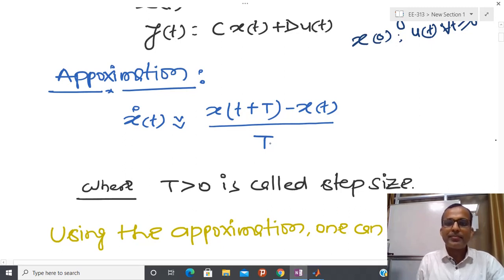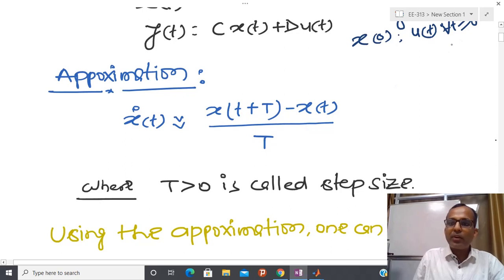If the step size is not very small, then x dot(t) is approximated by this, and this kind of discretization technique is called the Euler discretization technique.